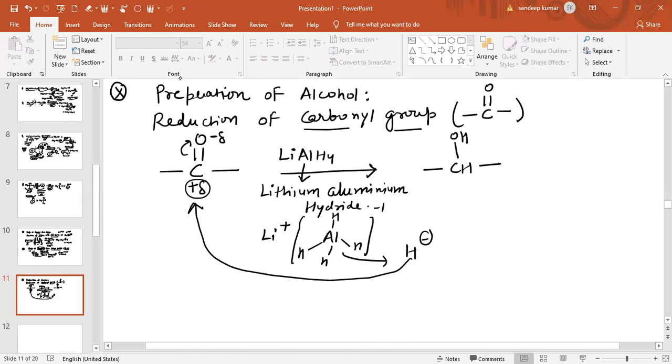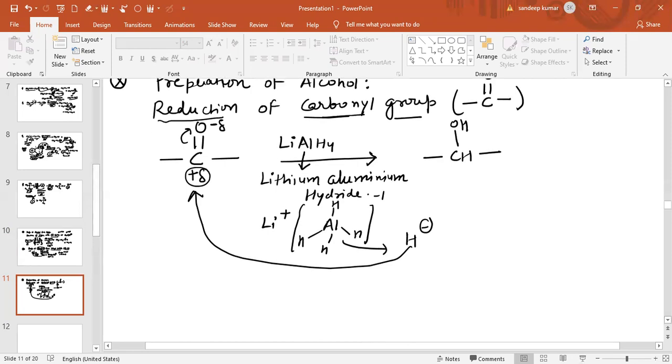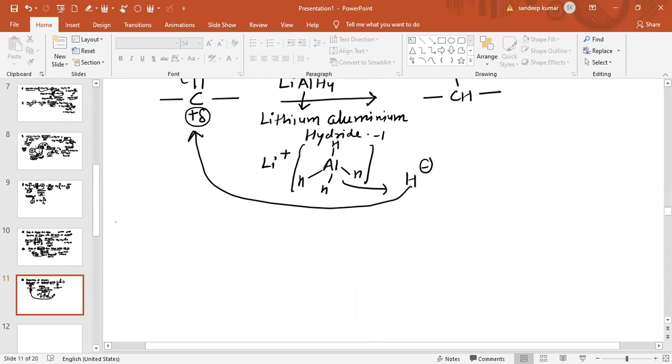So this alcohol is obtained from the carbonyl group. Now see the reactions based on reduction of the carbonyl group. Now we will discuss some of the reactions. First of all, I am giving the question. The compound given is R, C double bond O and H, and the reaction is in the presence of LiAlH4 in the first step, and in the second step H plus ion is given.